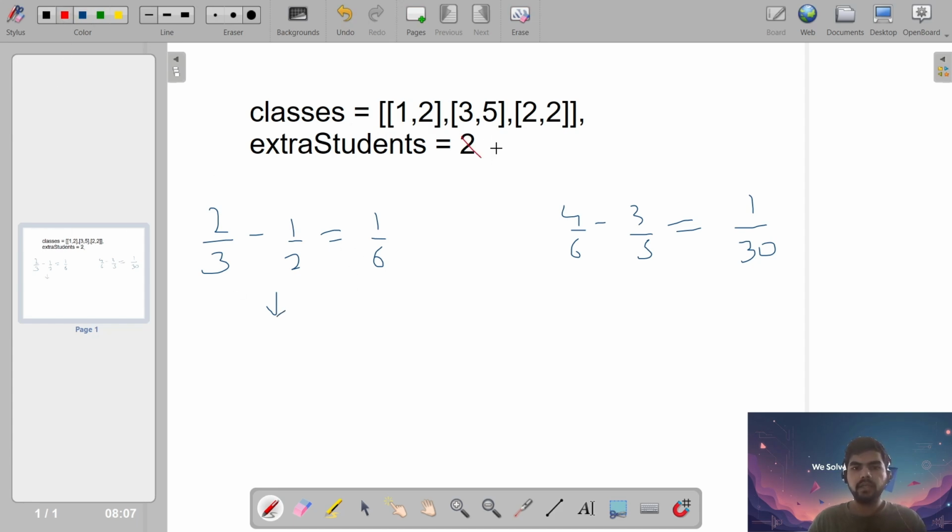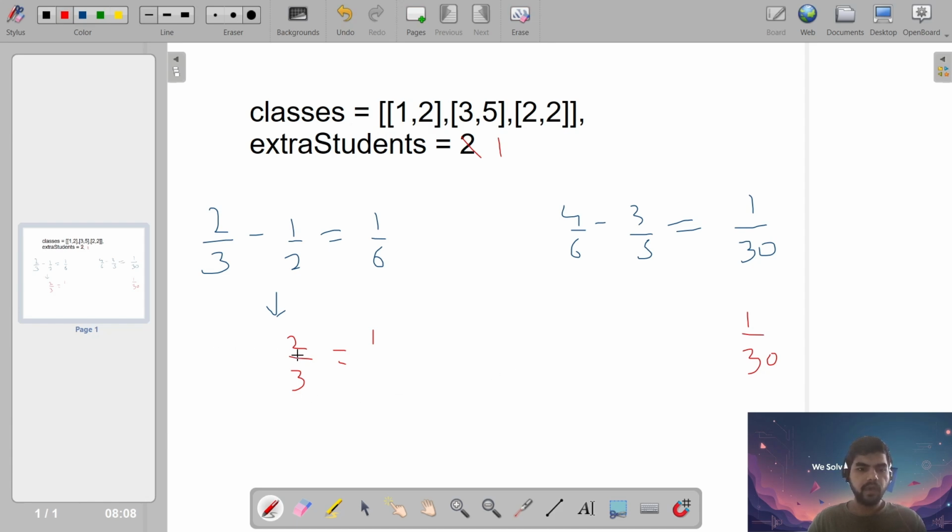We will cut the student and make it 1. We have added 1 here. So now it will be 2 by 3, because we added 1 in both, so the passing students will increase and the total students will also increase. And here it will be the same, nothing changes, it will be 1 by 30. Let's find now, if we add 1 here, what will happen?